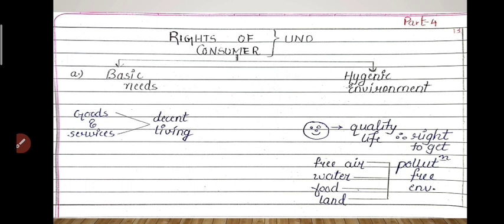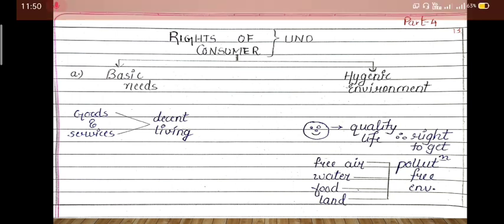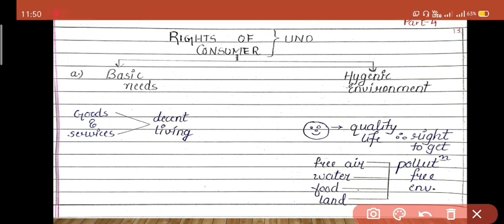UNO, United Nation Organization. Okay, now see which 2 rights have been given by the United Nation Organization for the consumers. The first right is basic needs. Here it is said that the consumer has the right to get goods and services for a decent living. If any person wants to live his life perfectly or healthily, then he has the right to lead his life with all the basic needs, that is goods and services.